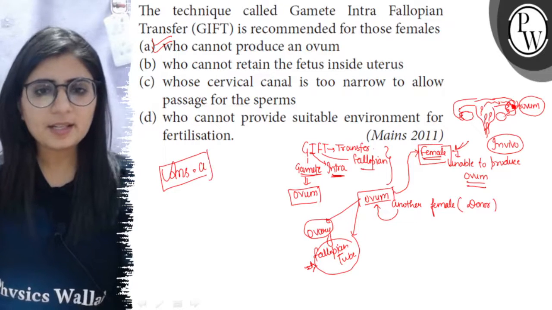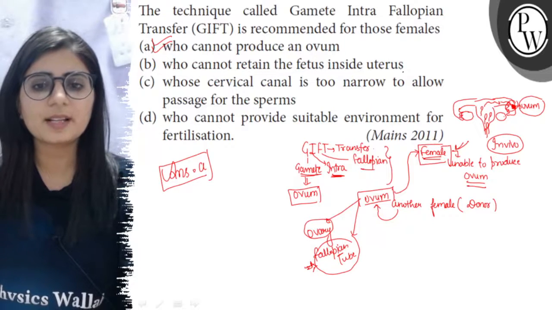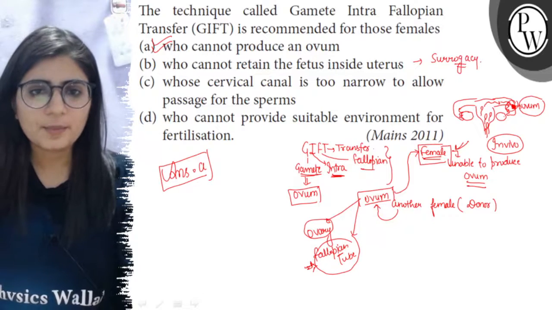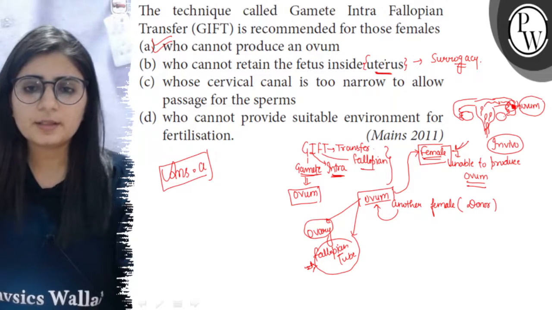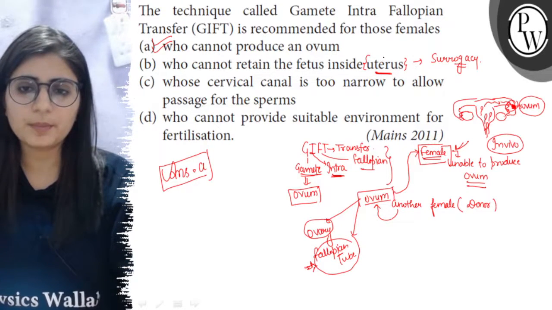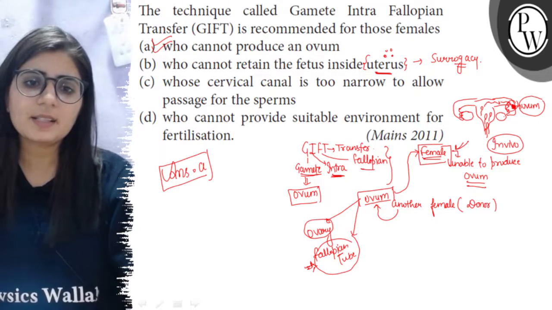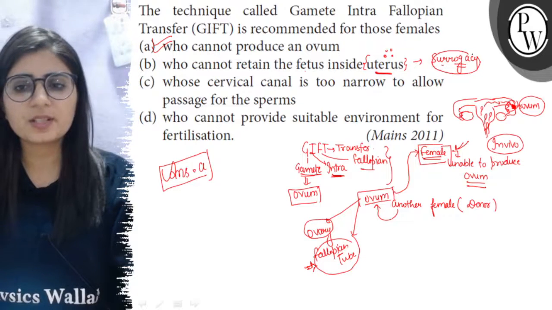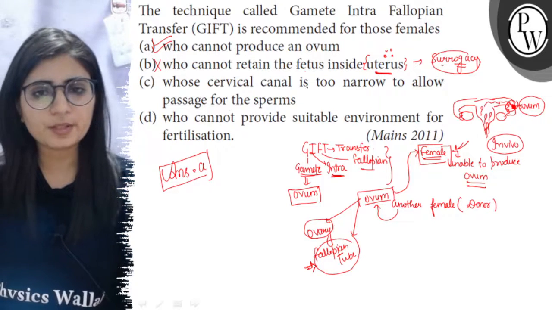Now the other three techniques are used in some other cases, like second is who cannot retain the fetus inside the uterus. So in that case surrogacy is required, means if the female's uterus is not able to implant or it is not able to fully achieve the pregnancy, then in that case the zygote or embryo from the donor female or from the genetic mother is transferred into another female whose uterus is normal. So this is called surrogacy. So this is not recommended for the female who is unable to produce the ovum.